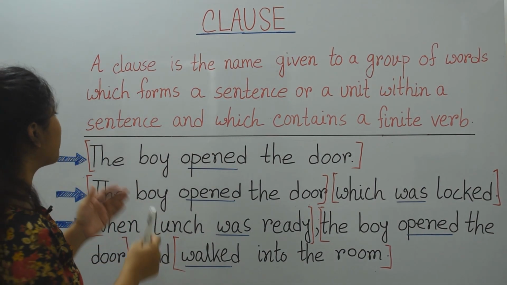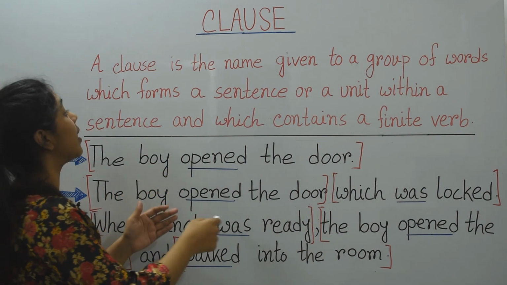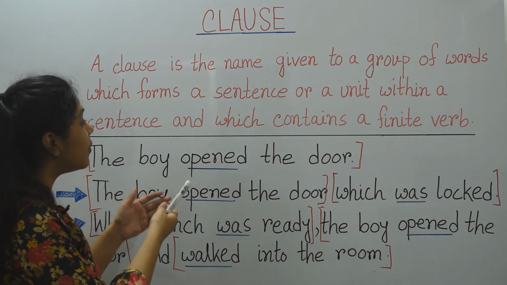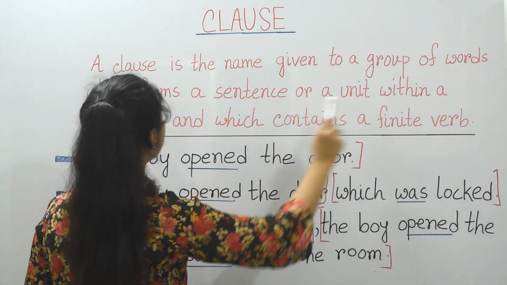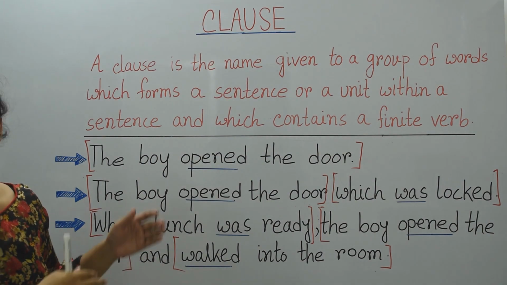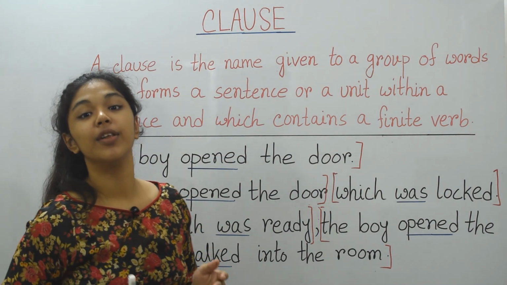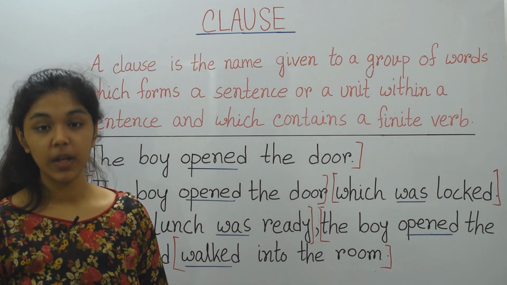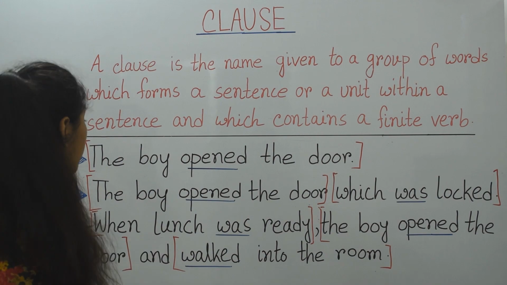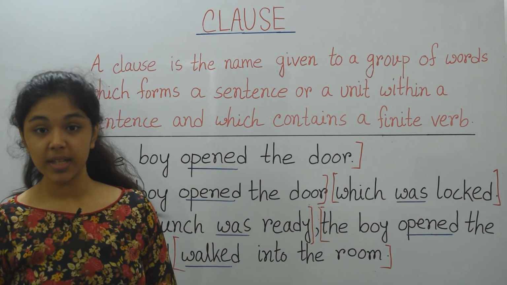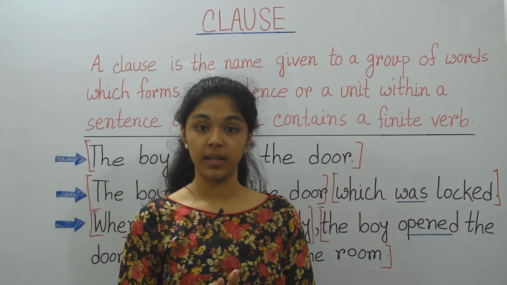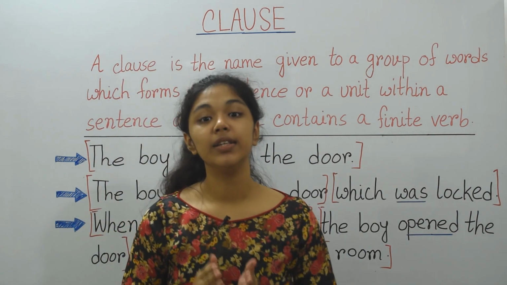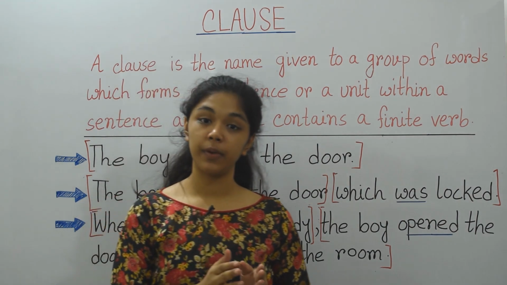So we can see that our first sentence fulfills the requirement that a clause can be a sentence, and our last two sentences fulfill the requirement that it can be a unit within a sentence, and they all have a finite verb. So these all are clauses. In these examples, there are two types of clauses hidden. Here, the boy opened the door, walked into the room: these can express themselves completely, so they are free and are called independent clauses. Their other name is main or principal clause.